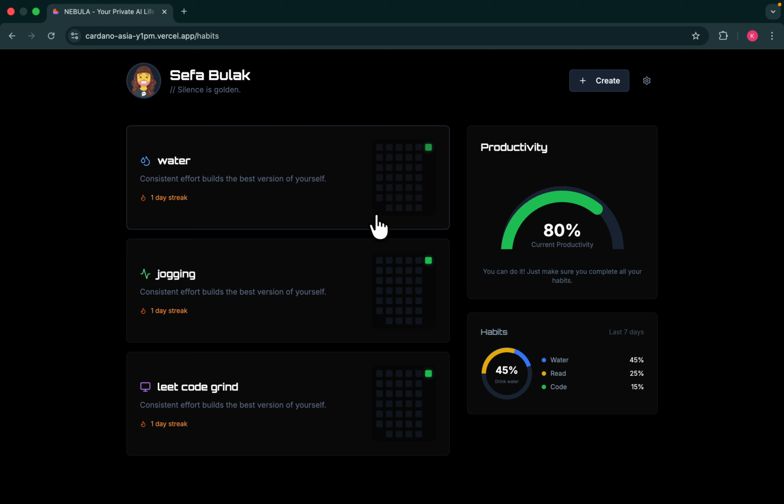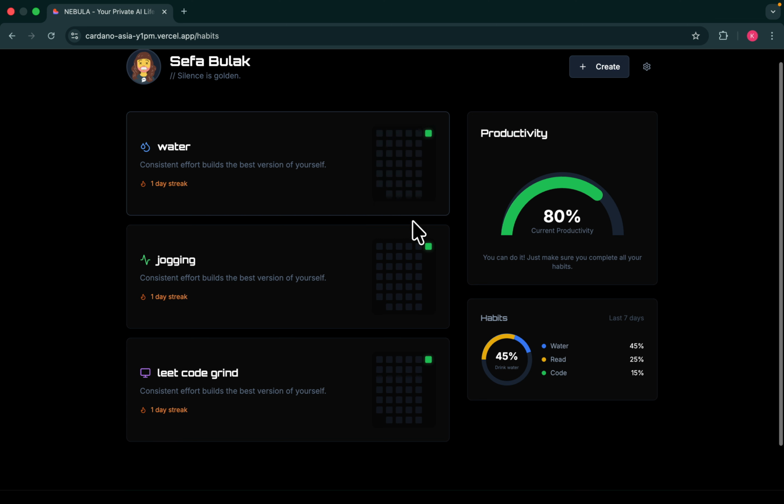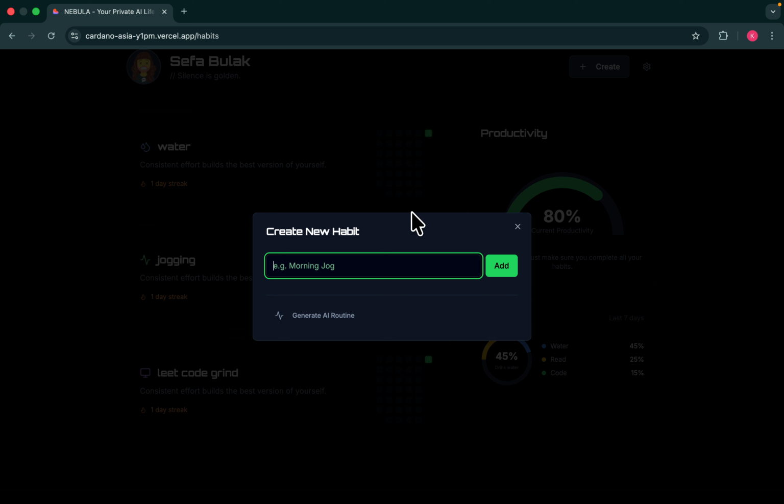In that also, we have implemented the ZK framework: only the user can see their data, and no other person can see how many days they are doing something. For example, if you want to add something like a morning jog, we can add that.